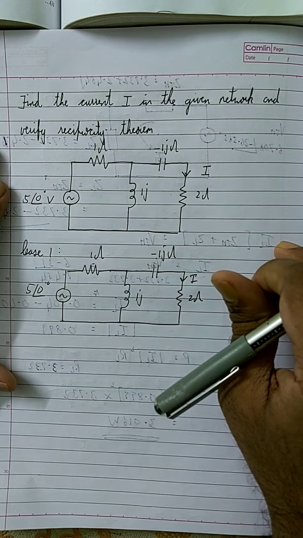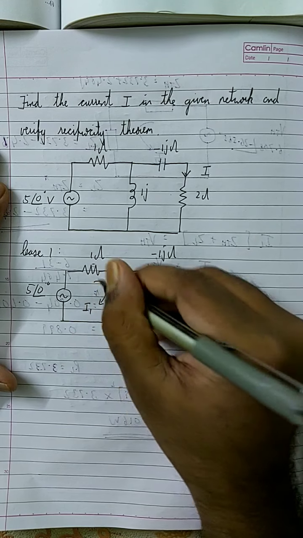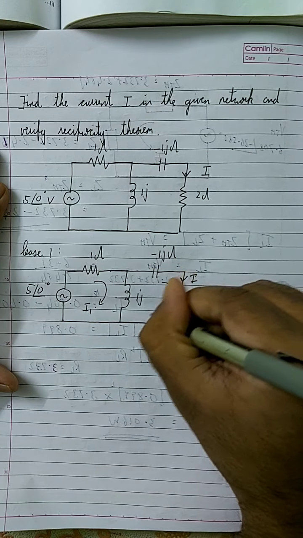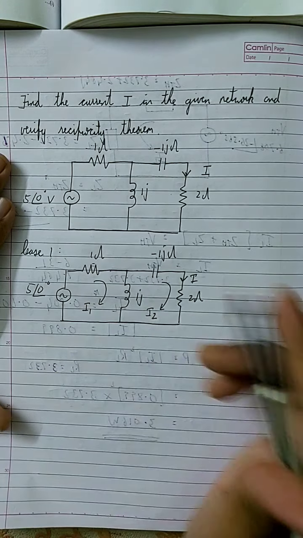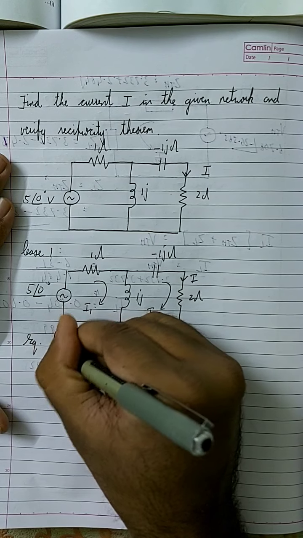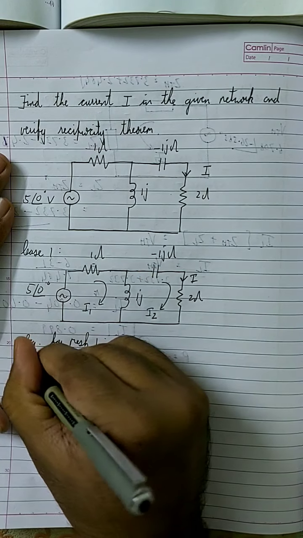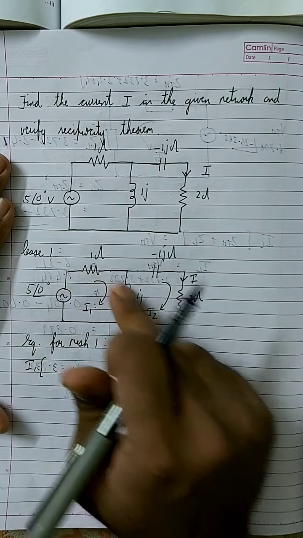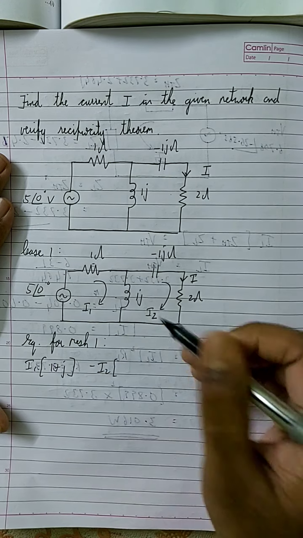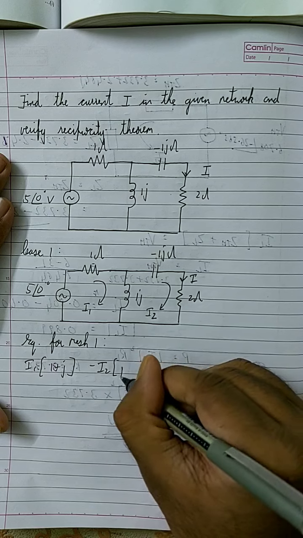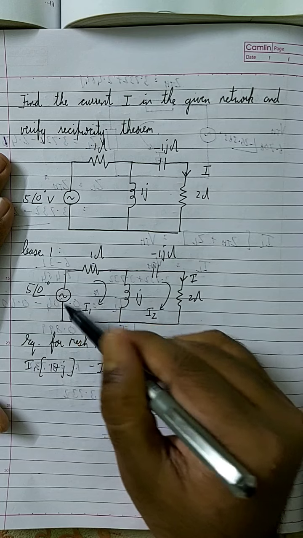So this is the circuit, and my job is to find the value of I over here. So I will apply mesh analysis. This is mesh 1 with current I1 and this is mesh 2 with current I2. Now I'm going to apply the equation for mesh 1. It is I1 into, it's touching these two elements, so 1 plus j, minus I2. I2 is negative and I2 is touching only this inductor, so minus I2 into j is equal to,